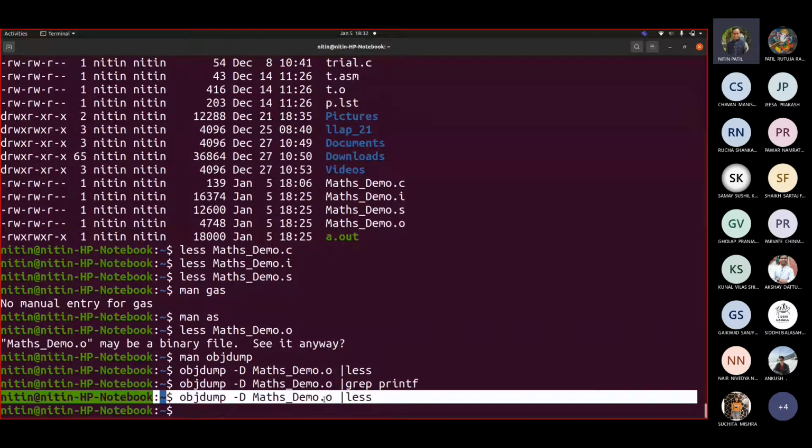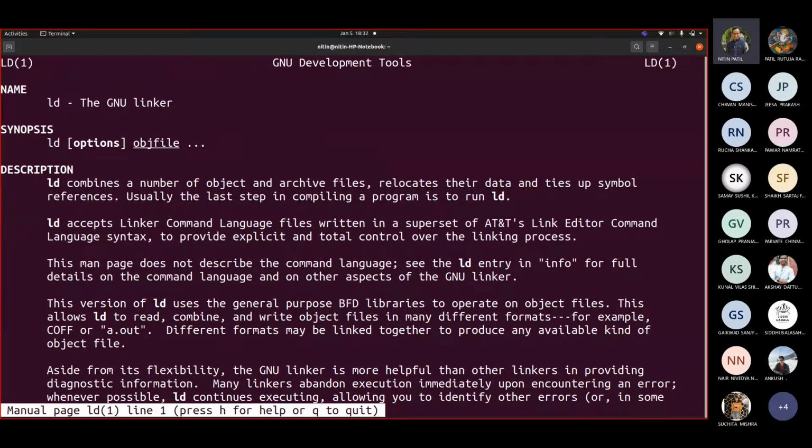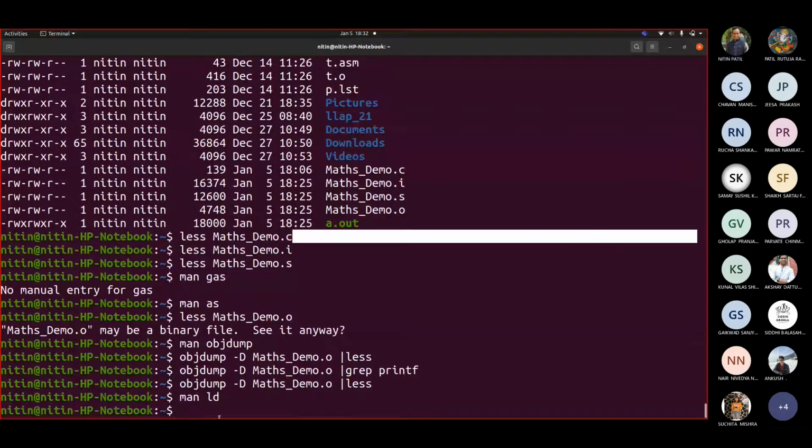This is not linked by the linker. That linker is called LD, the GNU linker. What happens is this .o is given to LD, which generates this a.out.